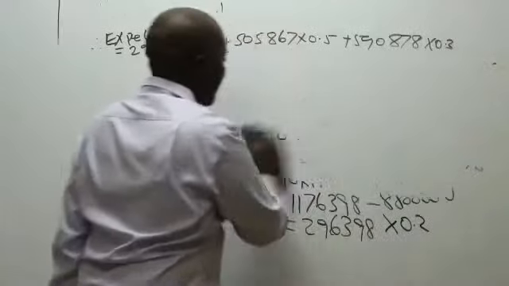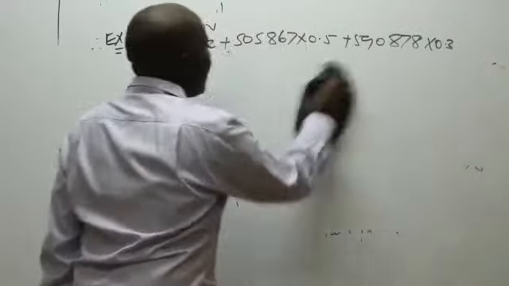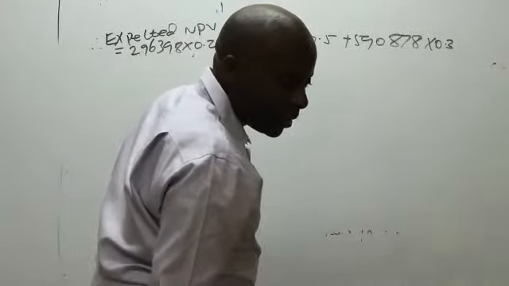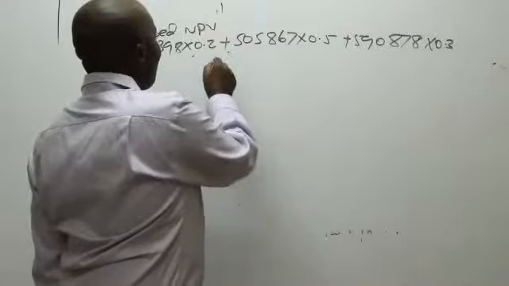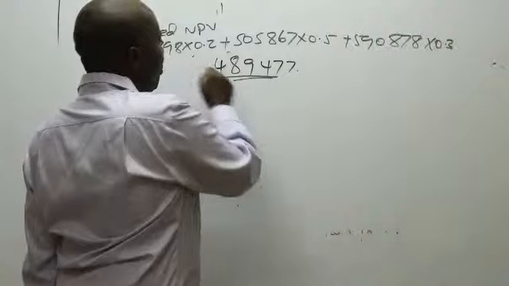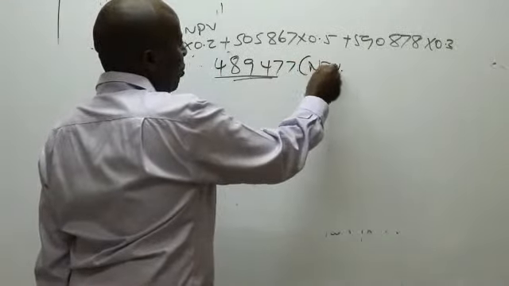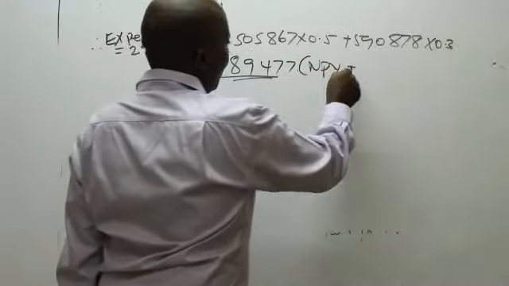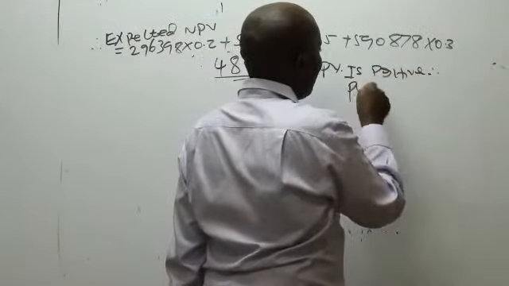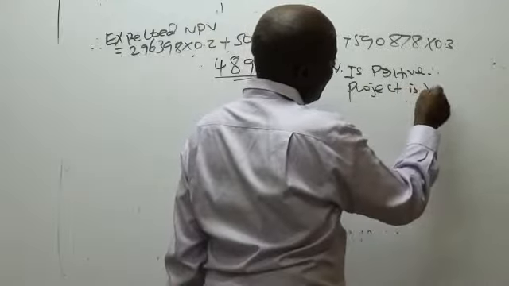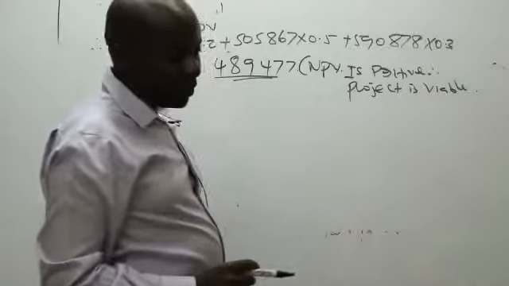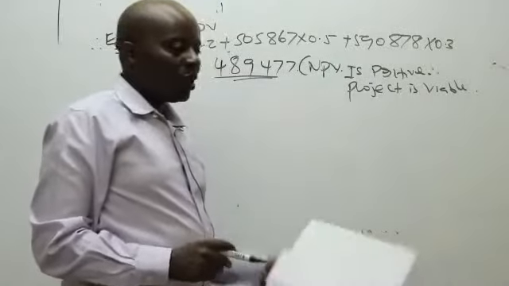So the expected NPV in this question is 489,477. And because it's positive, it means at the end of the day that this project's NPV is positive, and therefore the project is viable. Thank you so much.